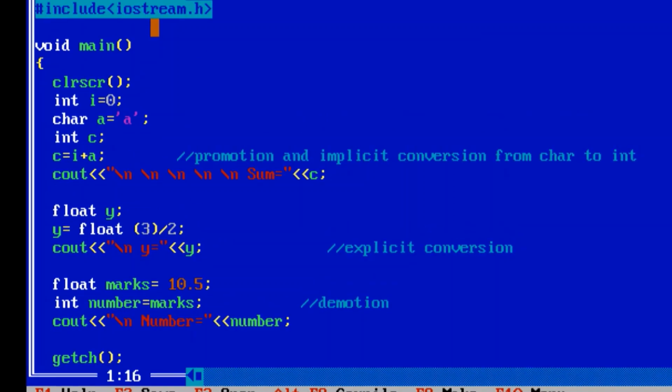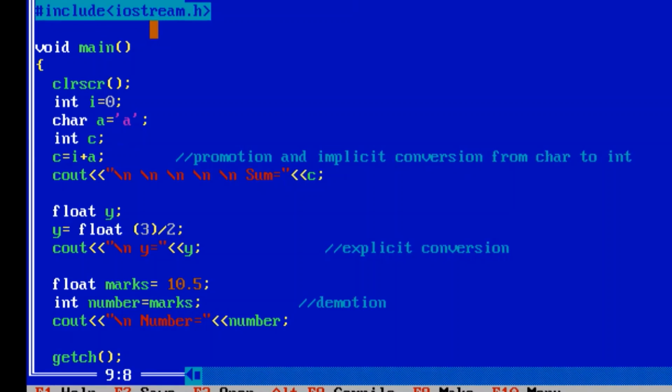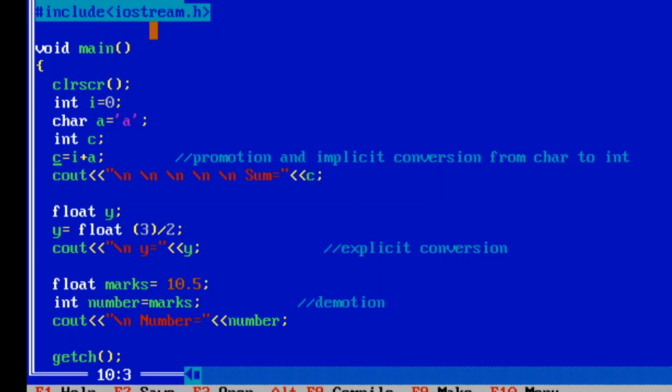So you can see that this is a header file, and within the main body I have used variable I, which is of integer data type, and it is equal to 0. Here there is another variable A, which is of character data type, and the value of A is equal to 'a'. Now there is a variable C, which is of integer data type, and this is the expression, that is C equal to I plus A. Here C is of integer data type, I is of integer data type, but A is of character data type.